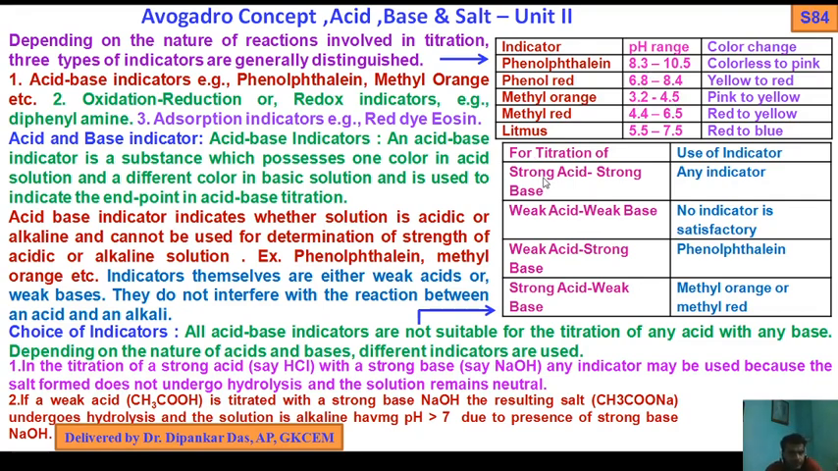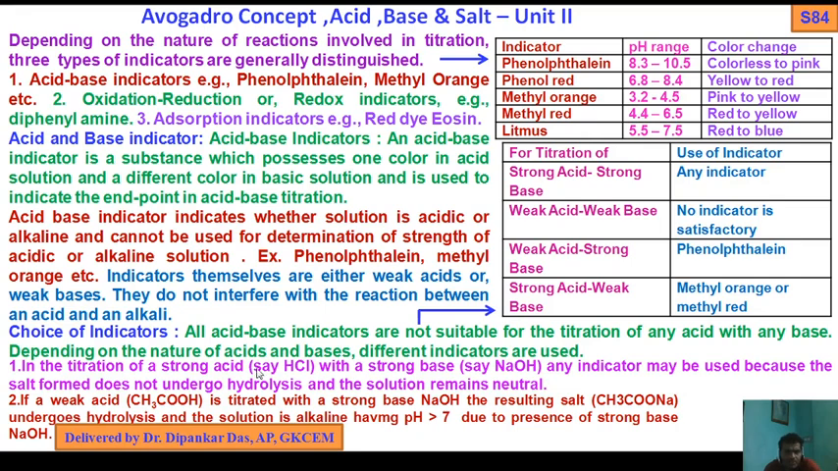Now come to the choice of indicator, that is, for which case which indicator is to be utilized. Whether strong acid, strong base, or strong acid, weak base, what type of indicator can be used depends on the choice of indicators. All acid base indicators are not suitable for the titration of any acid with any base. Depending on the nature of acid and base, different indicators are used.